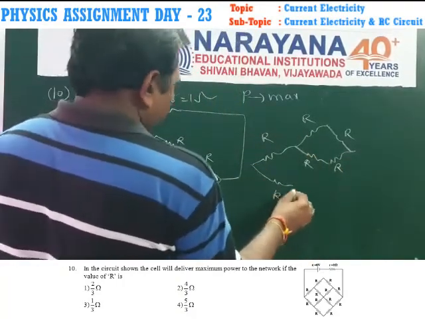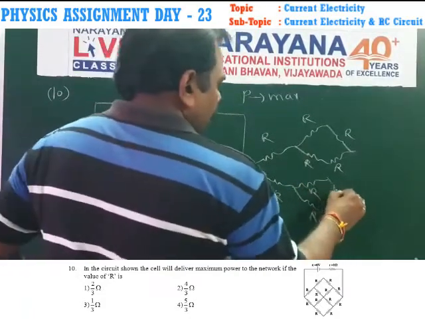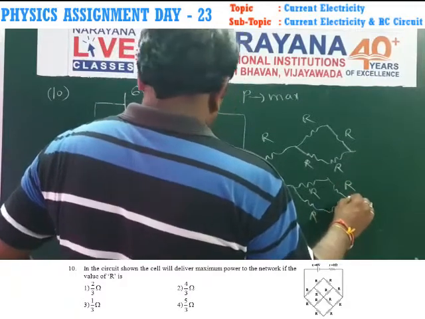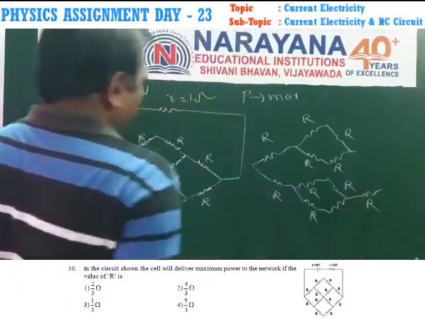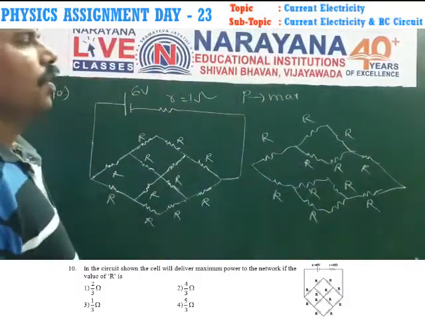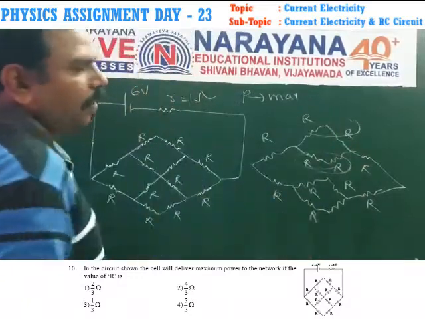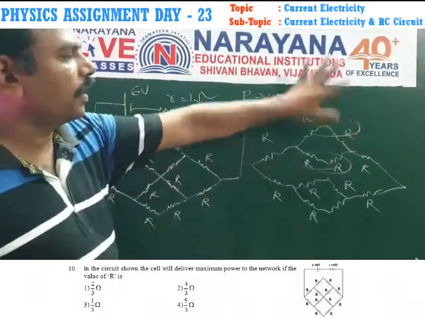So here this is R, this is R, this is R, and next, this is R. All are connected like that. So these R and R are in series, totally 2R, and 2R, both are in parallel.